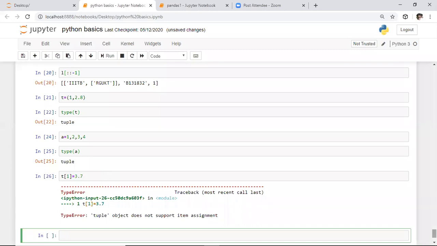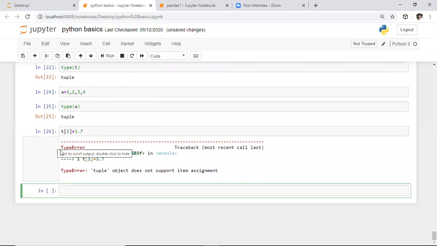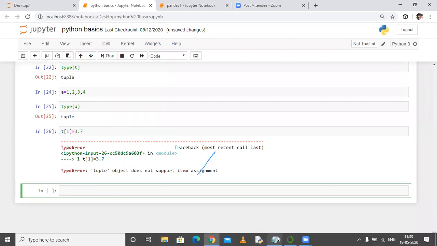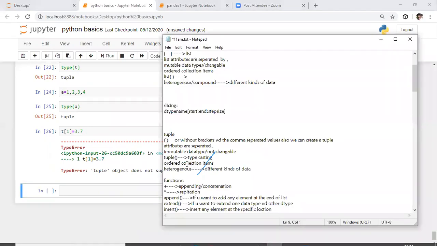We have one more thing. What is it? I think corresponding to this, everything is clear. These are ordered collections of items, and these are also heterogeneous or compound data types. These are the basics corresponding to the tuple data structure.